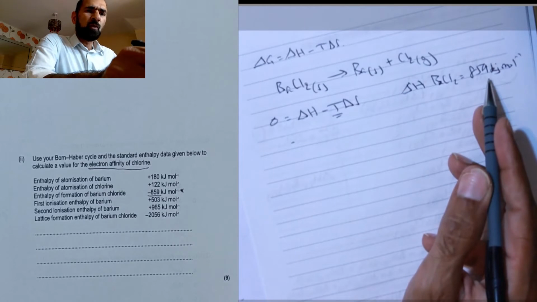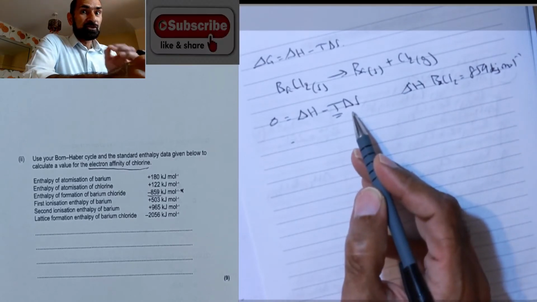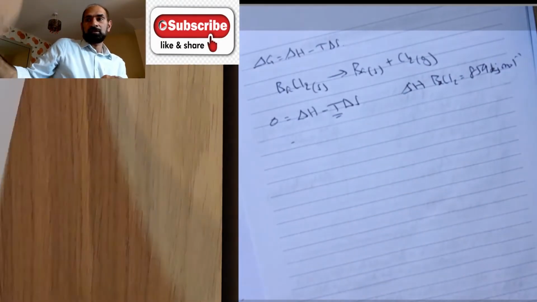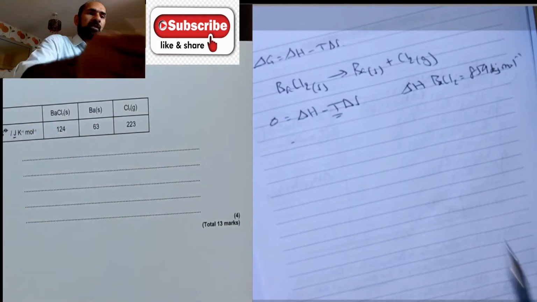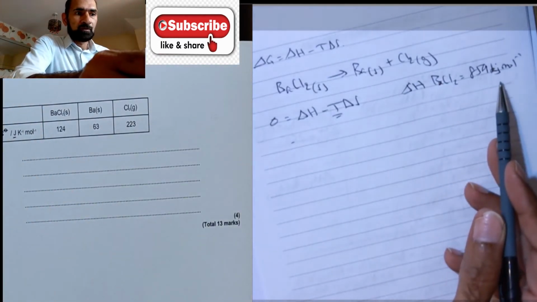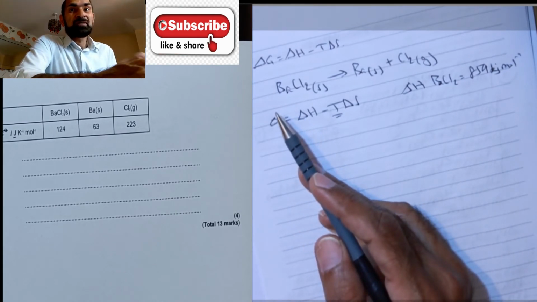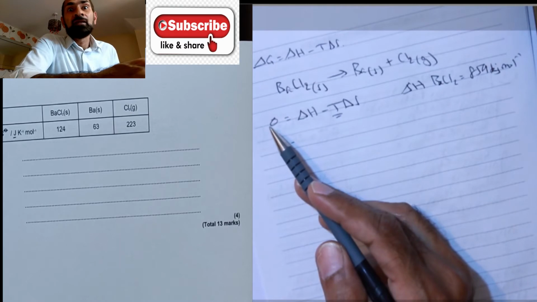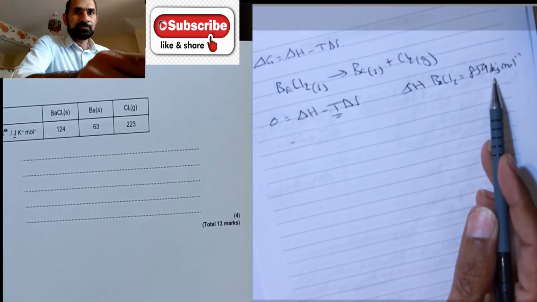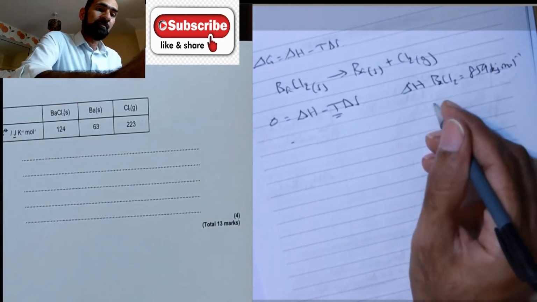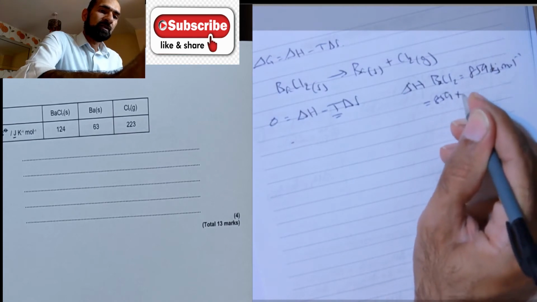Actually while I'm doing this, you need to understand that delta S is joules per Kelvin per mole, as it says there. Delta H is kilojoules per mole. And in terms of free energy, you need to have consistent units. In fact, in any equation you need to have consistent units. So I need to change those kilojoules to joules. How do I do that? Very simple. I'm now going to multiply that by 1000, obviously.